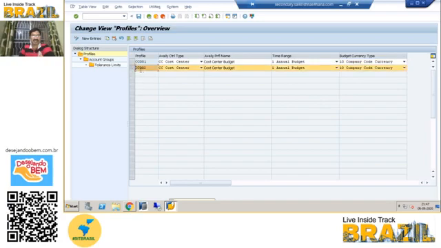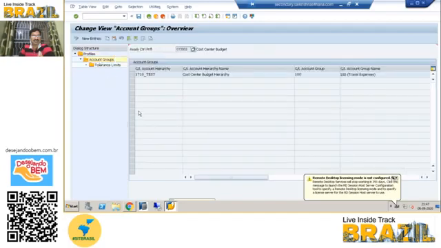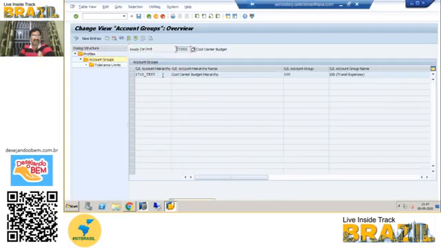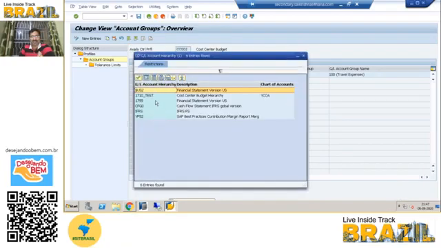Suppose here I am taking the profile CC002. If you go into the account group, whatever hierarchy you created in the global hierarchy will be showing in the drop down. Otherwise, if you try a different way, it will not be showing in the hierarchy drop down.